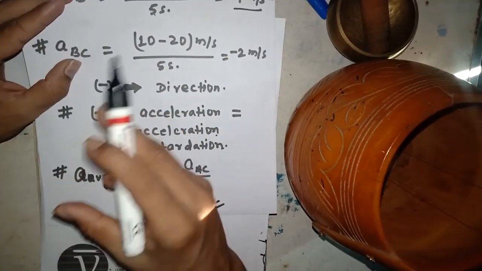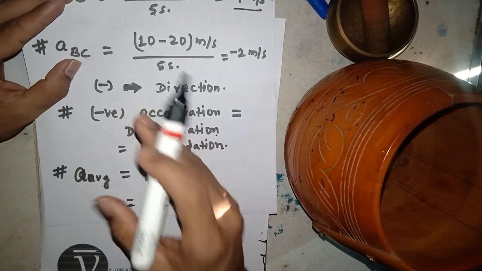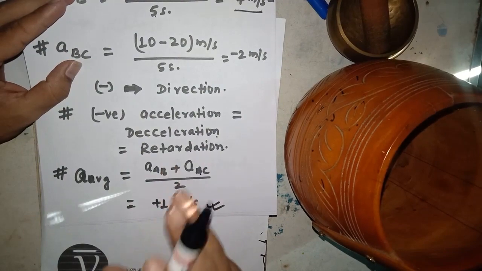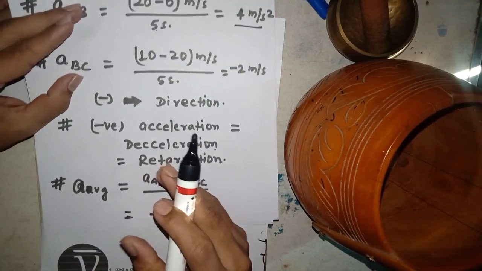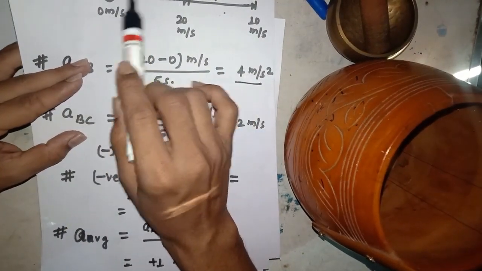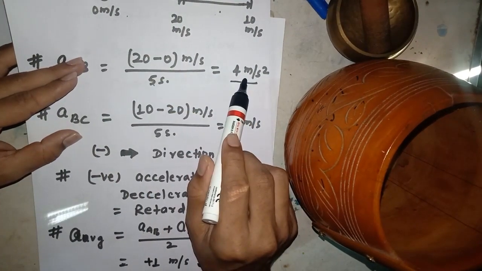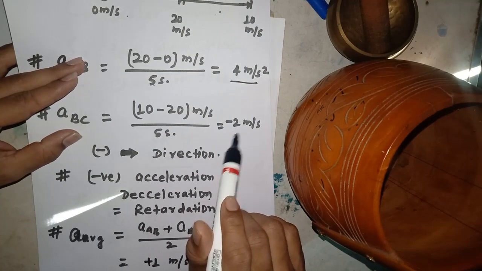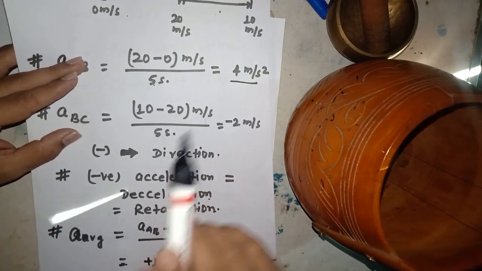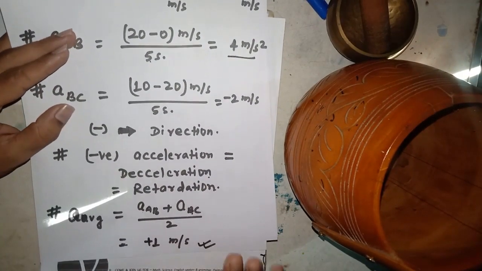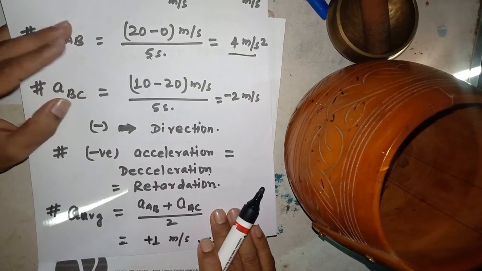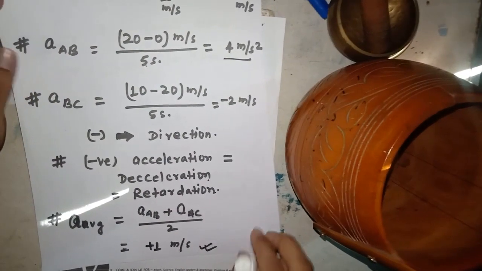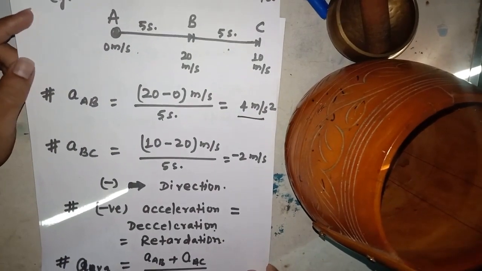So for the whole journey, you can say the average acceleration is 1 meter per second squared, but it is not correct because it does not give the actual answer, because for A to B its rate is 4 and for B to C its rate is minus 2. That gives the idea of the actual case. Have you got my point? This is how you find the average and the actual value of a particular situation.